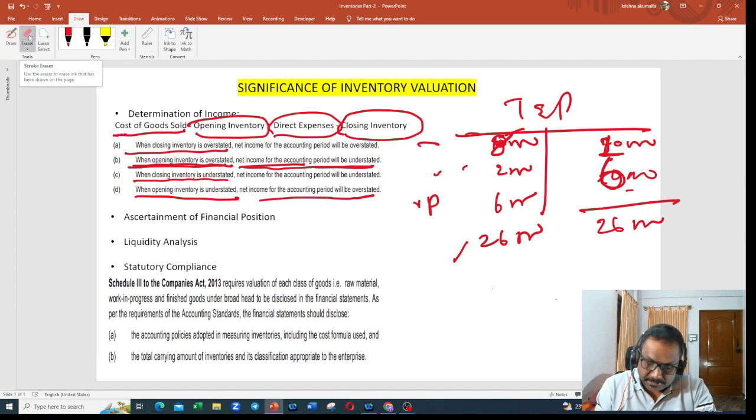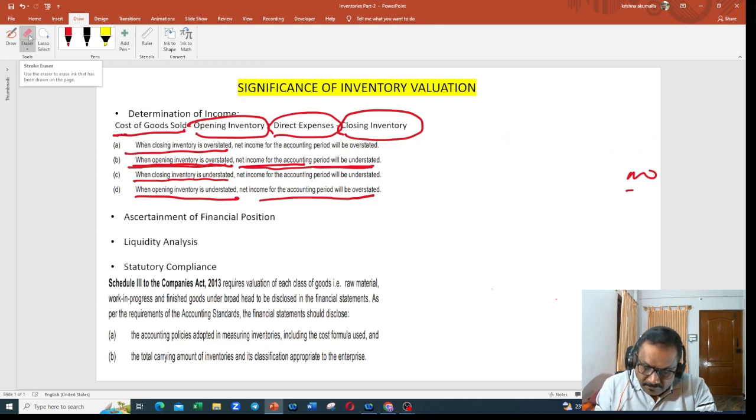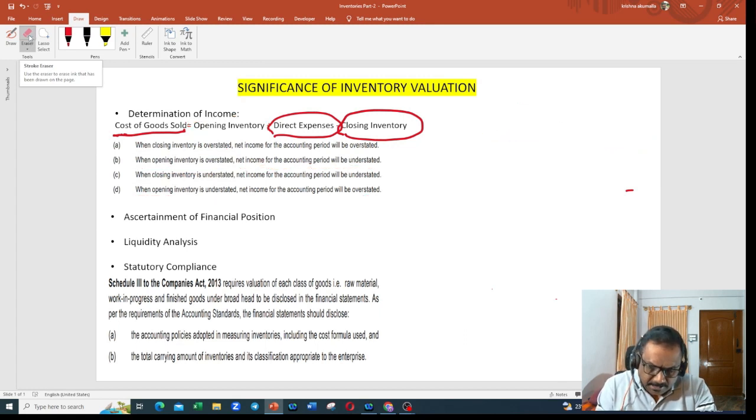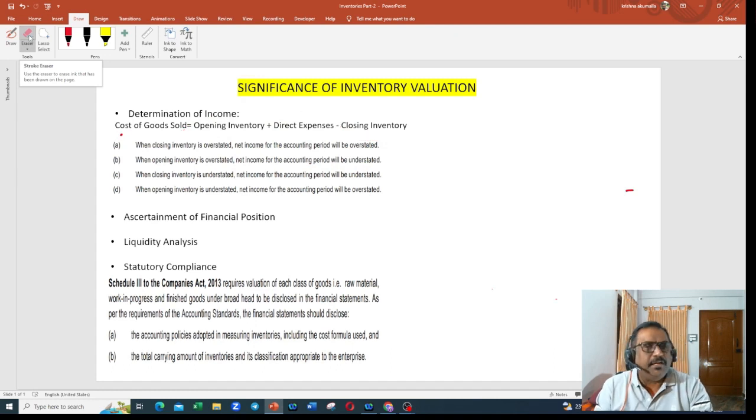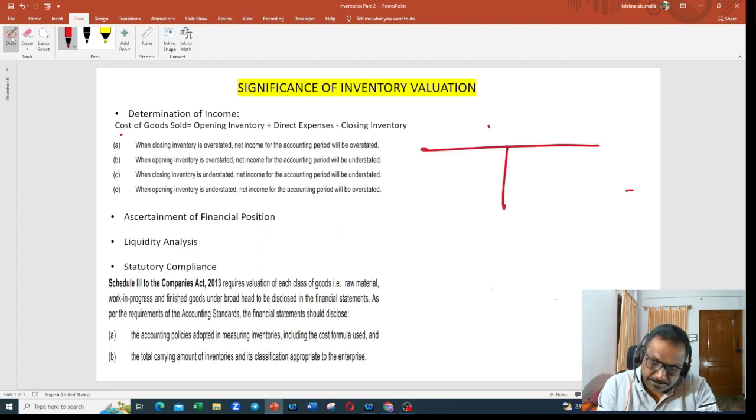Next point, let me clear this. So the next one is, incorrect inventory valuation has an impact only on income. Tell me, will that have an impact only on profitability? No, it will have an impact on your financial position also. How will this have an impact on financial position? See, when I prepare the balance sheet, month end close or year end close or quarter end close, where am I showing this inventory? I'm showing this in current assets.